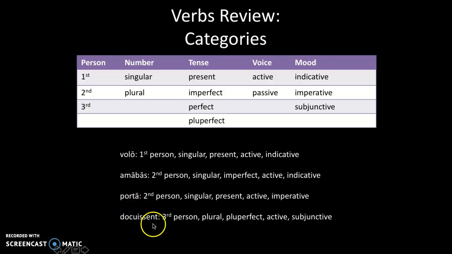And then dacuissent, well, it ends in an NT, so that's how we know it's third person plural. It has the isse in there. That's how we know that it is pluperfect and it is subjunctive. We also know that it's active in part because of the NT ending, but we just don't know any passives yet.